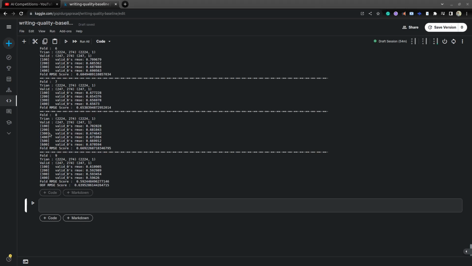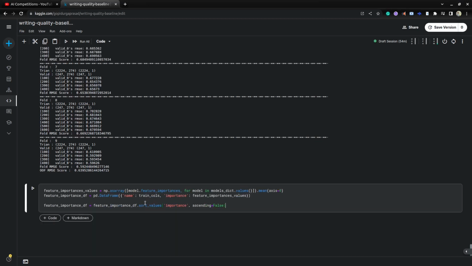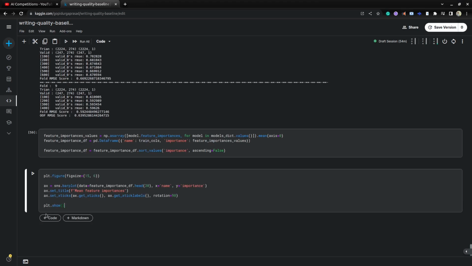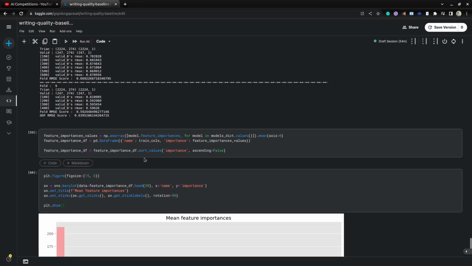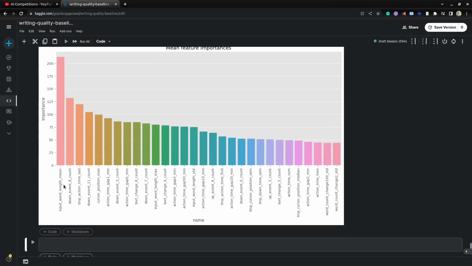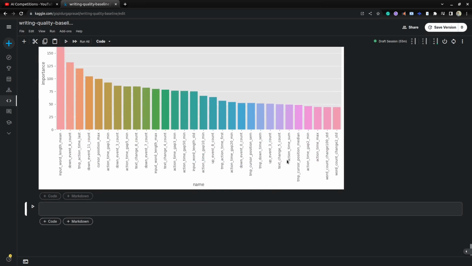Okay, if you want to check what the important features are for this model, you can use this function. You will get the important features. Using this function and this plot, you can see what the important features are for this model. Okay, here you can see that input word length mean is one of the important features to identify the target score. Okay, here you can see the other parameters, the other important features.